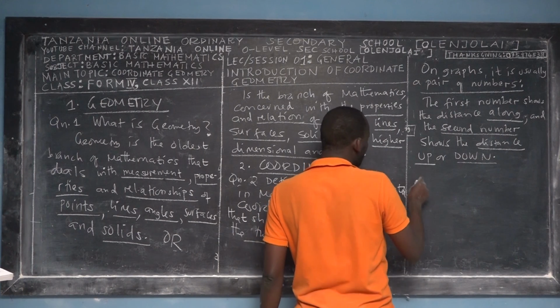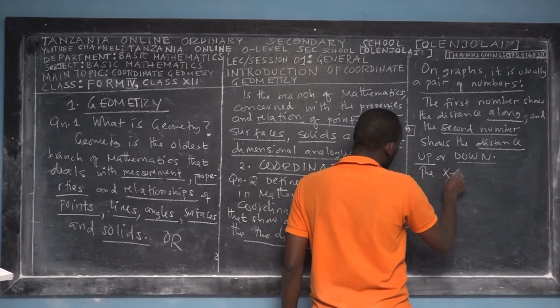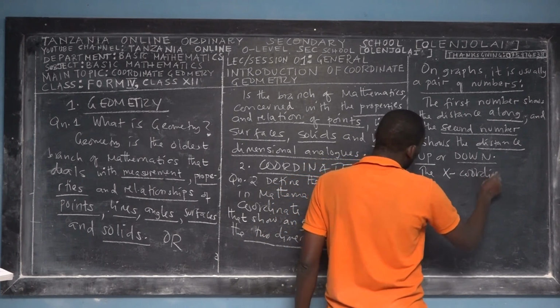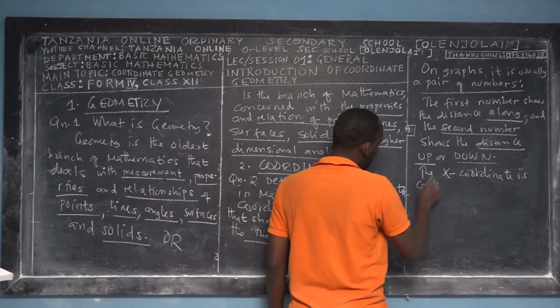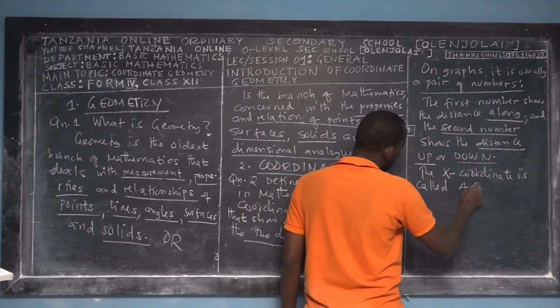So you say that the x coordinate is called the abscissa.